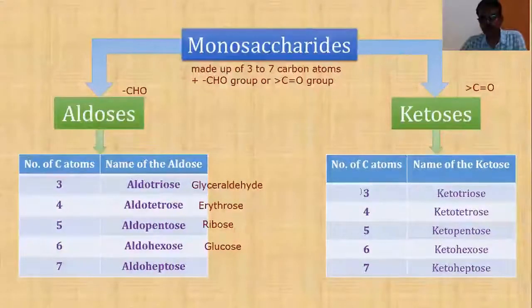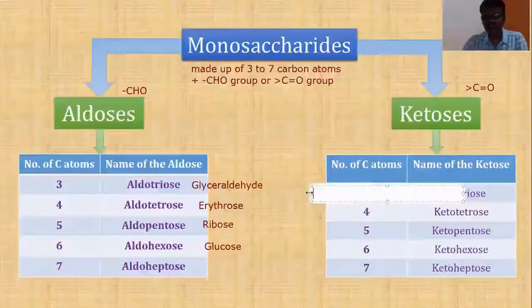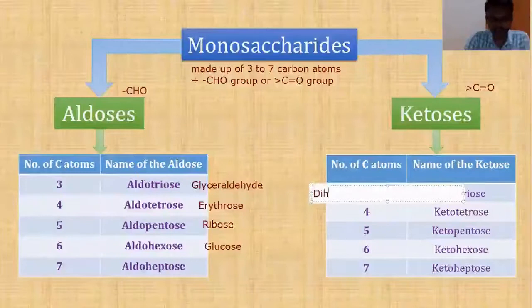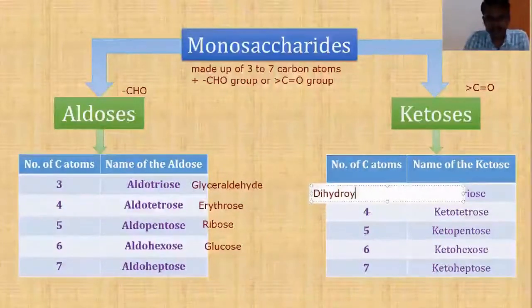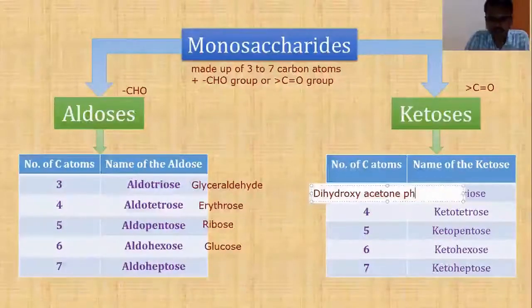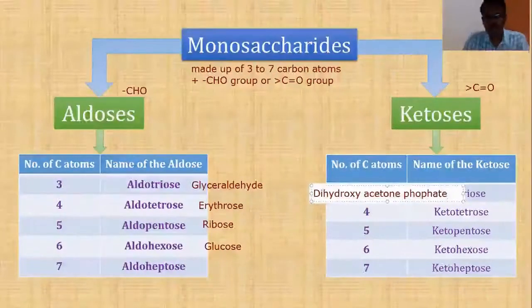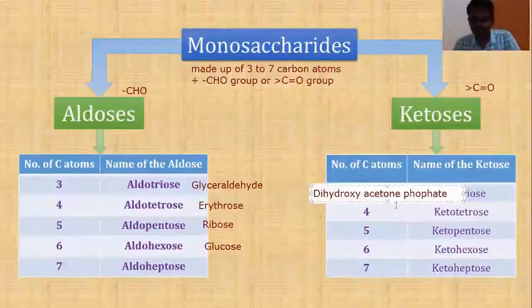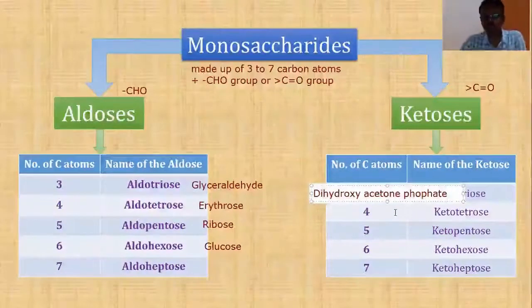Example for the first one is dihydroxyacetone phosphate, DHAP, and this is one of the intermediates that you see during glycolysis.